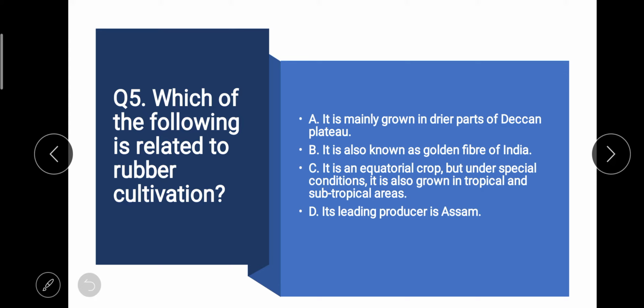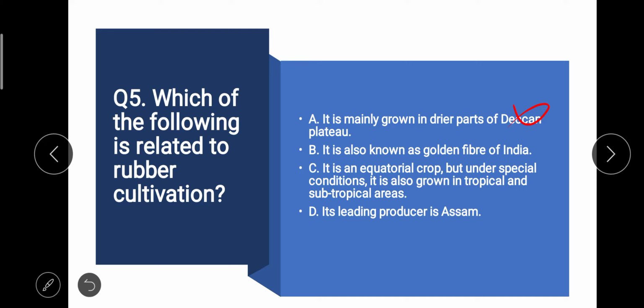Which of the following is related to rubber cultivation? Yes, again we have four options here. It is mainly grown in drier parts of Deccan Plateau, A option, which is not correct. Why? Because in one of the previous videos you have discussed that rubber is mainly cultivated in equatorial areas, and in special conditions it is also grown in subtropical areas also. So drier areas in no way are related to rubber cultivation.